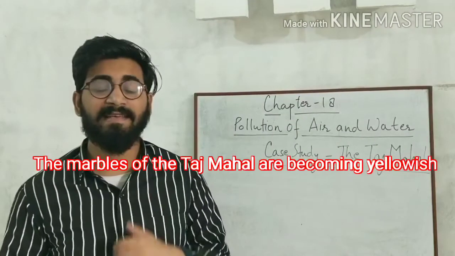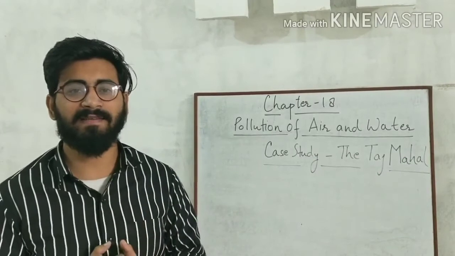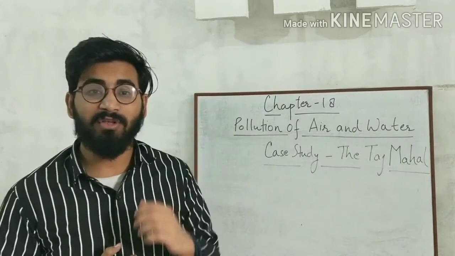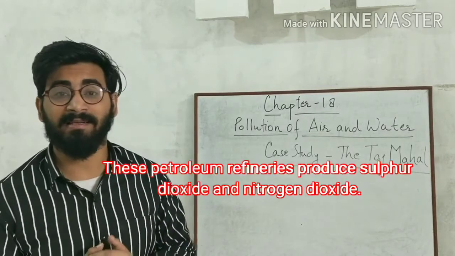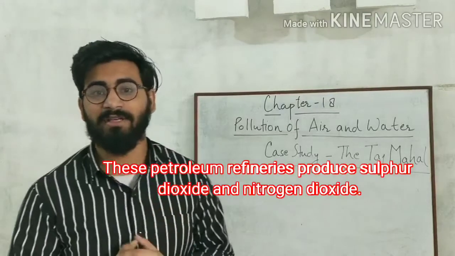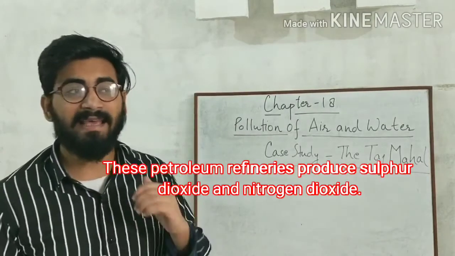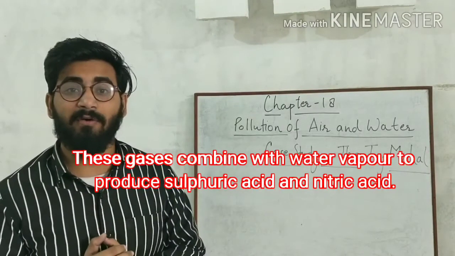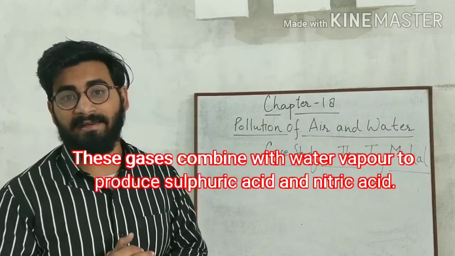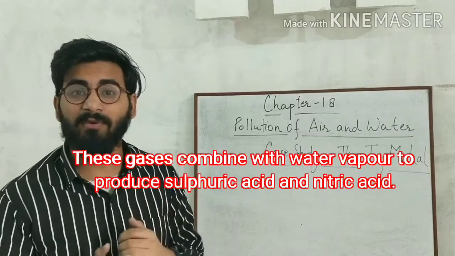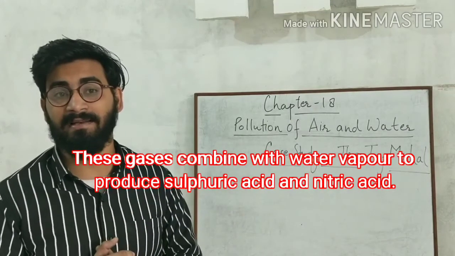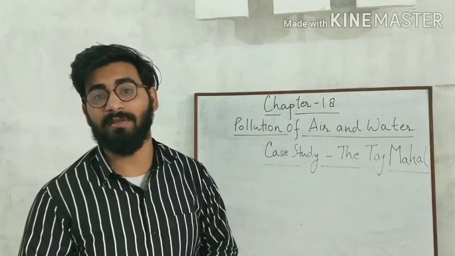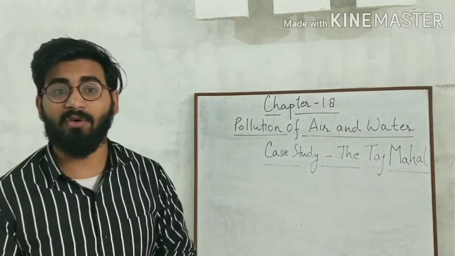The industries in and around Agra, like rubber processing industries, and the petroleum refineries in Mathura produce gaseous pollutants like sulfur dioxide and nitrogen dioxide. And when these gases react with water vapor present in the atmosphere, they form sulfuric acid and nitric acid. What do they form? They form sulfuric acid and nitric acid. And when rain occurs, these acids drop down along with the rain. And this is called acid rain.